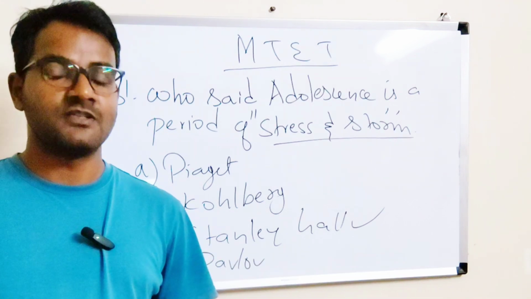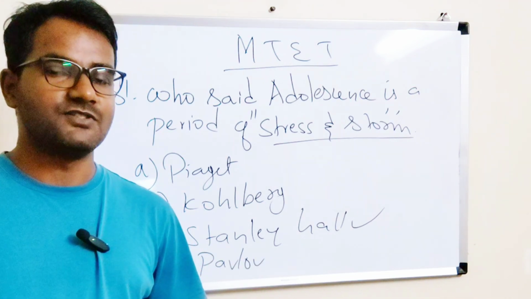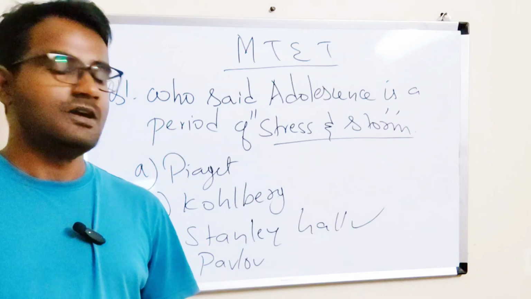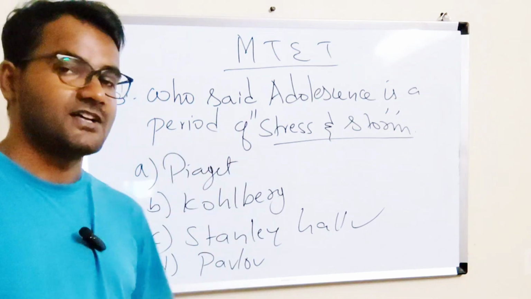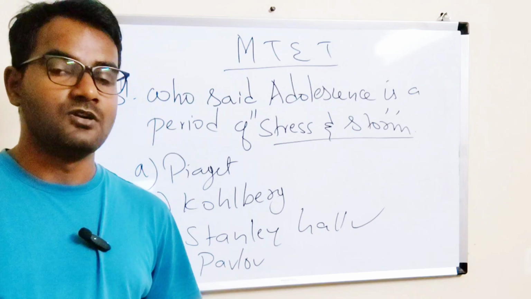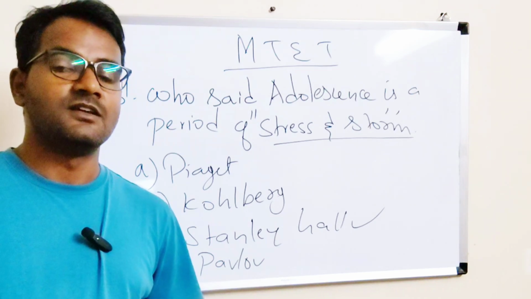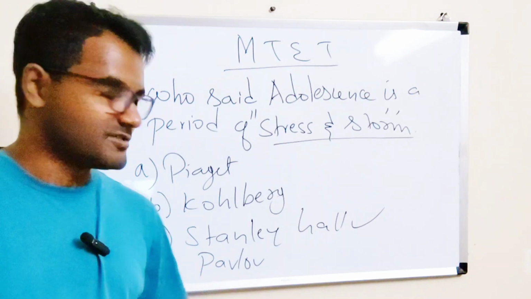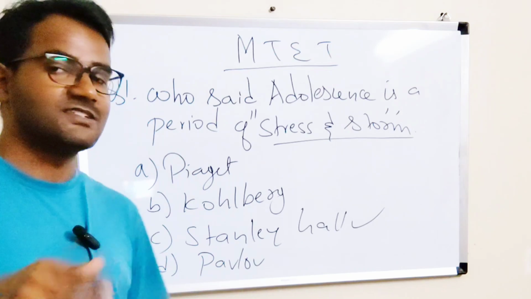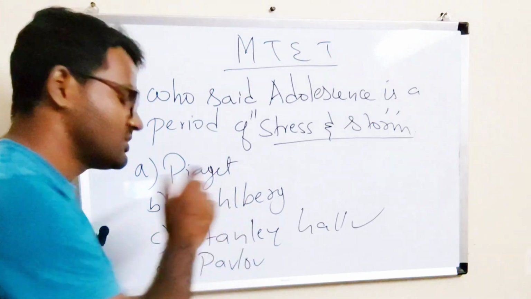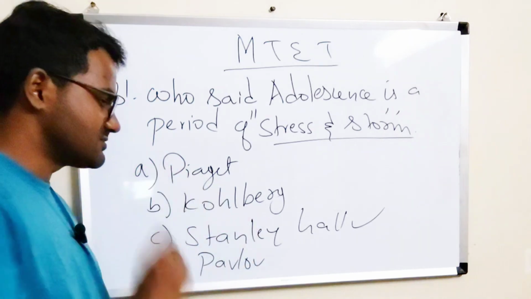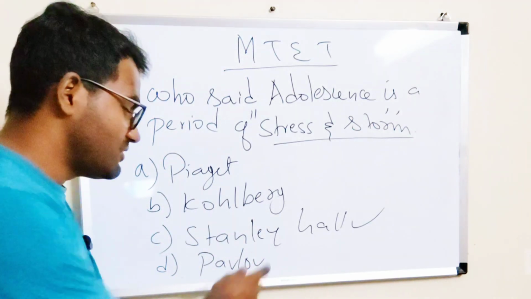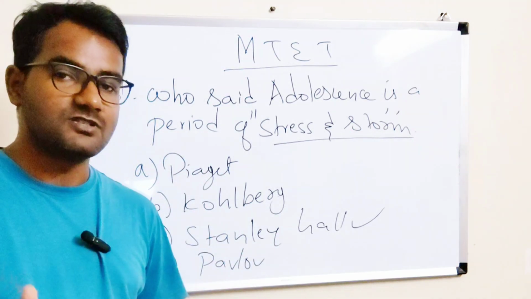What Ashok Tutorials do in solving previous year's question papers is that we will solve Piaget. We will explain Piaget's different stages of child development, right? We will explain what Piaget is associated with, then what Kohlberg is associated with. We will discuss Piaget's theory. We will discuss Kohlberg's theory. We will of course discuss Stanley Hall's theory.